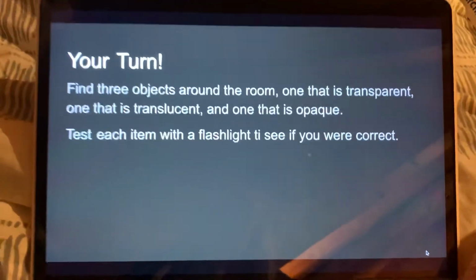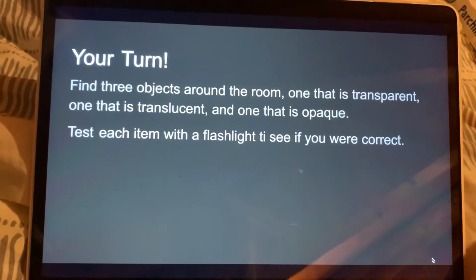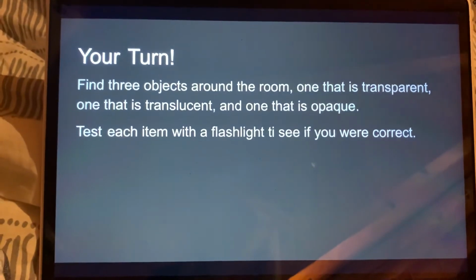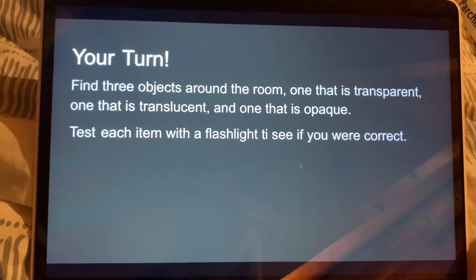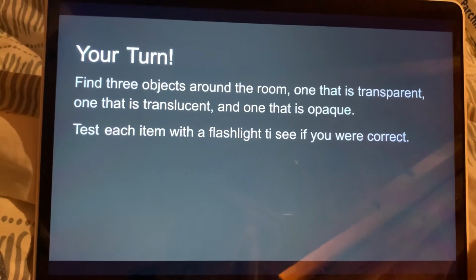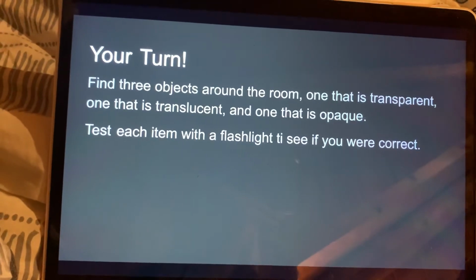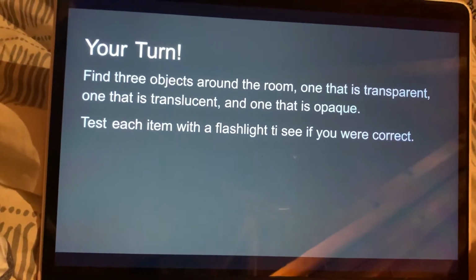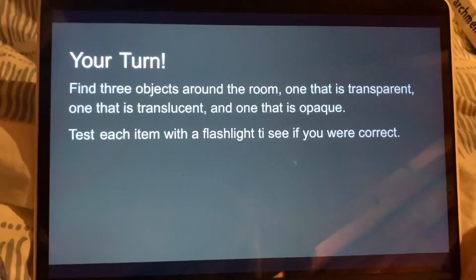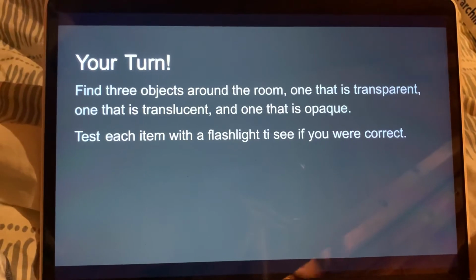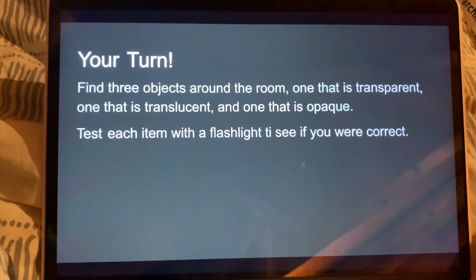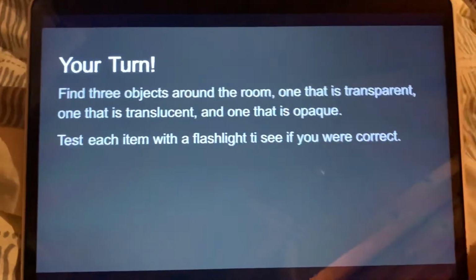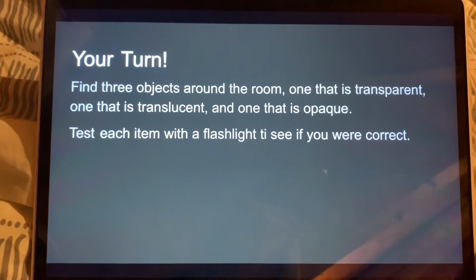So now students will be able to have their own turn at this. They'll be able to do this experiment on their own. But they will have to find 3 objects around the room, and this will be a great time for them to find the things around the room that were their examples in the beginning, and just to prove them, see if they actually are what they thought they were, if they were transparent or translucent or opaque. So each student will test those objects out once they already find them, and they will see if they were correct.